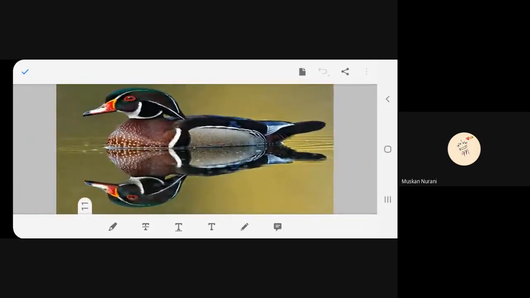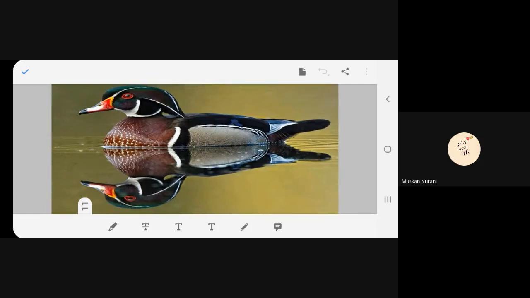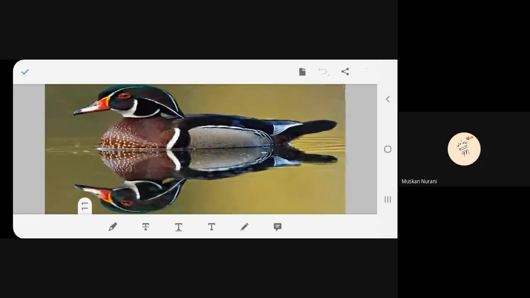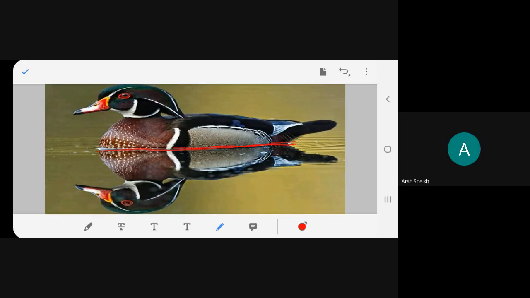This is also reflection. Can you see this line? See the reflection. This is nature. So beautiful, isn't it?